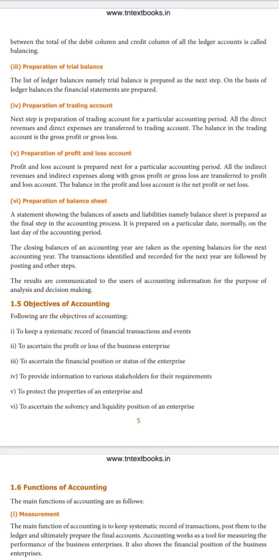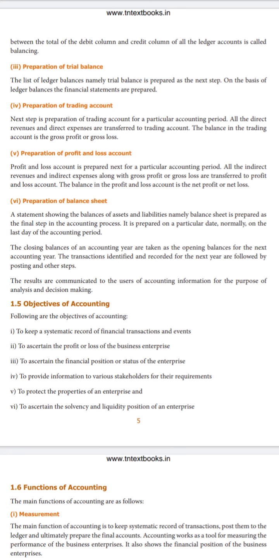Likewise, in the trading account, you get gross profit, which is the actual profit. But again, there are certain expenses which are to be met to make the goods sold. So for that you will be incurring certain indirect expenses. So after deducting all these, you get a net profit.